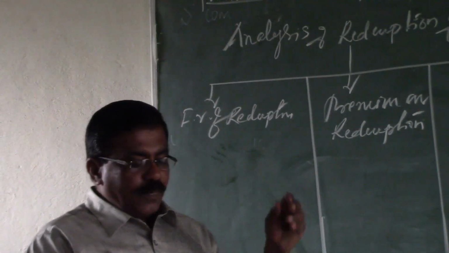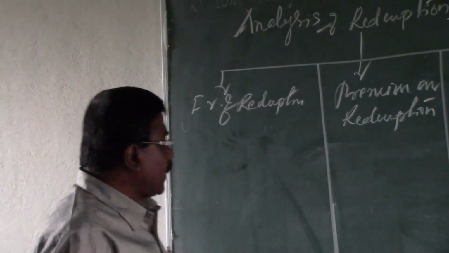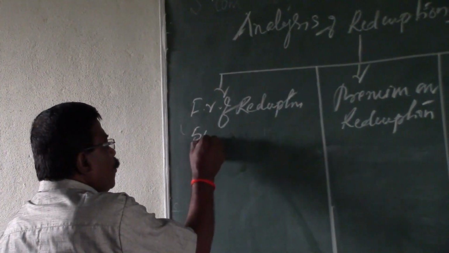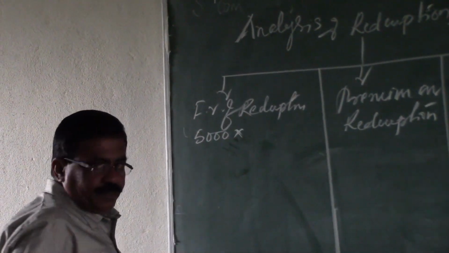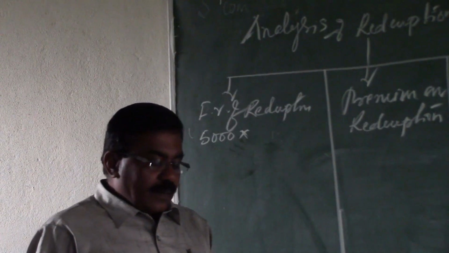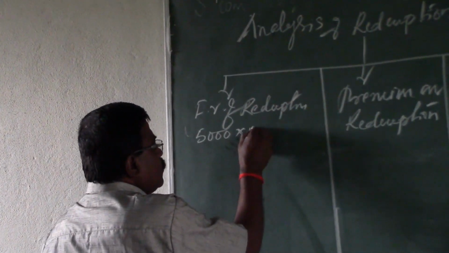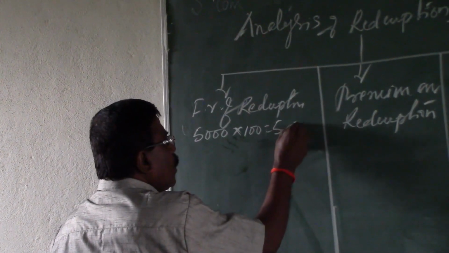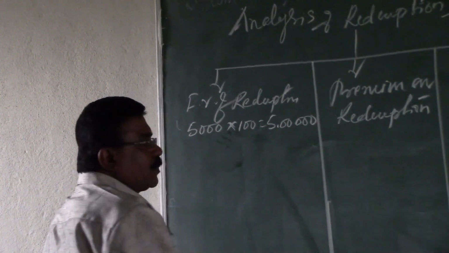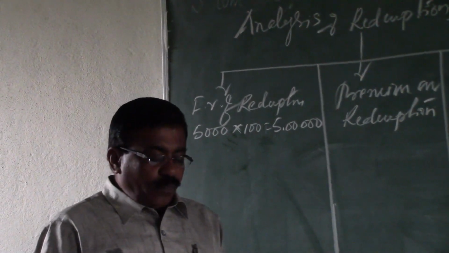As per the given information, the redeemable preference shares are 5,000 in number, and the face value is ₹100. Therefore, the total face value payable on the redemption is ₹5 lakhs.